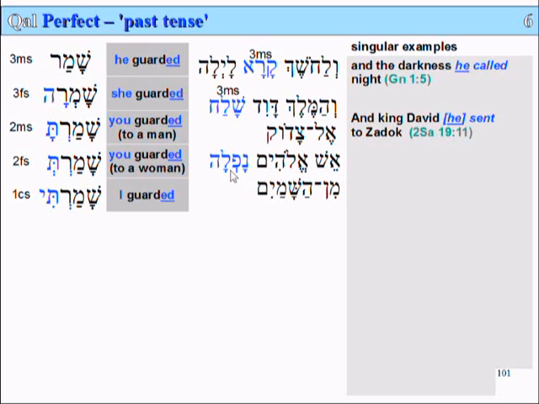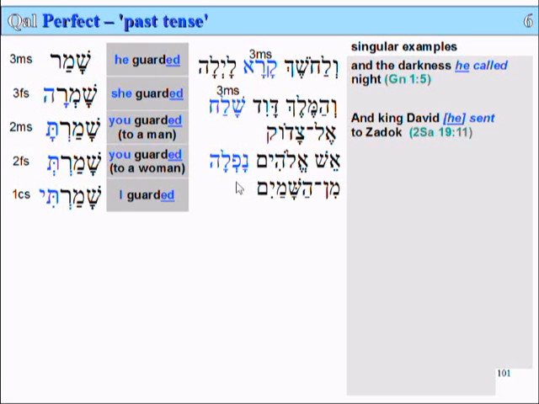Esh Elohim nafla. And the word here, nafla, is the feminine version. It's not nafal, it's nafla. It literally says the fire of Elohim, of God, she fell. You see that there?